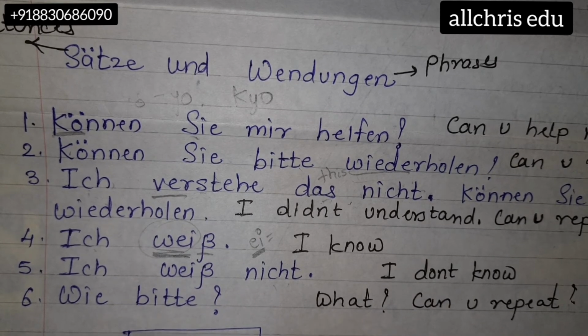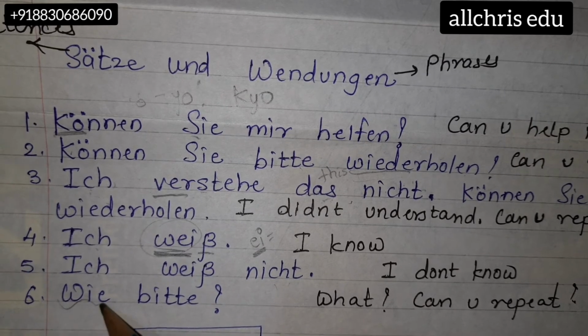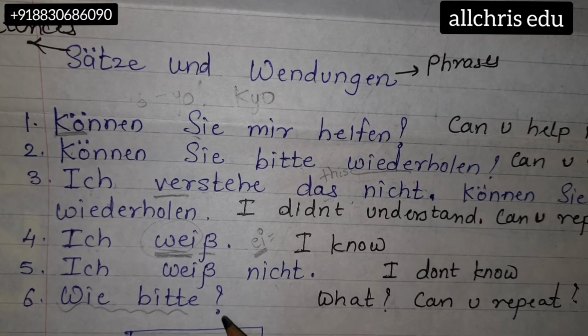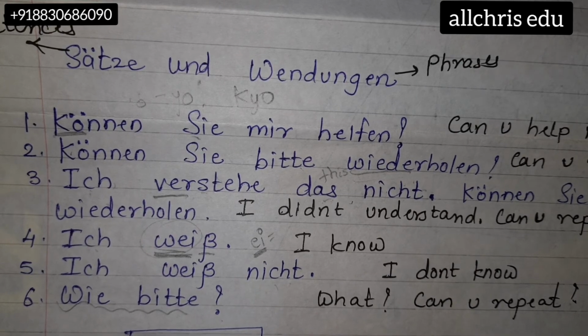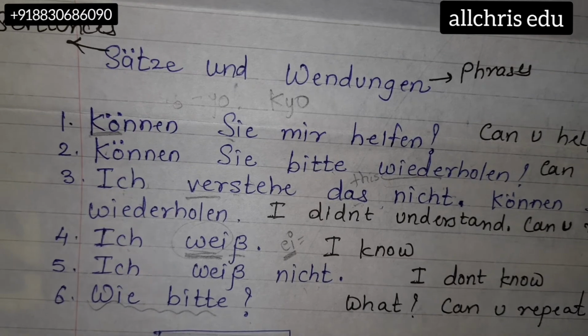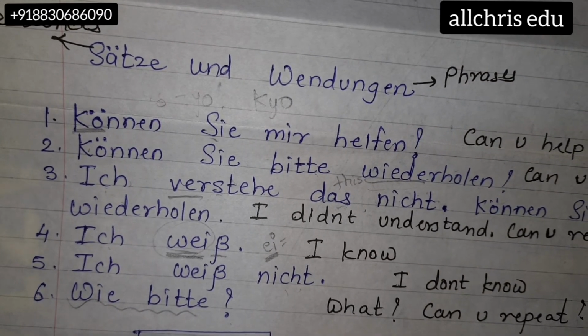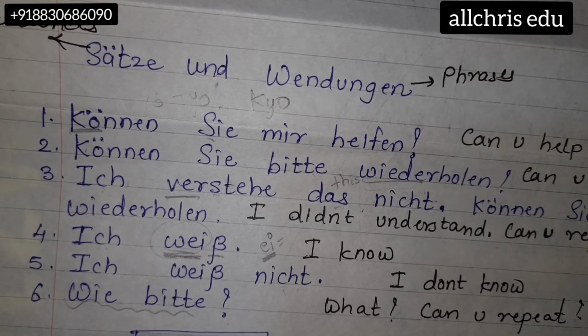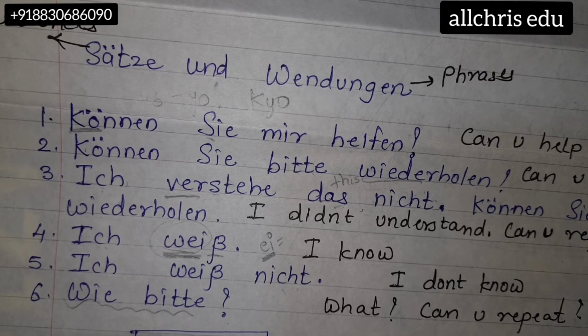And the last one is, wie bitte? When you use this particular question, it should have the sound of a question. Wie bitte? The question mark is there at the end, so that sound should come in your pronunciation, in your emotion when you use it. It sounds like how we say, informally in English, what? If somebody says something and you're not able to hear it, and you spontaneously say, what?